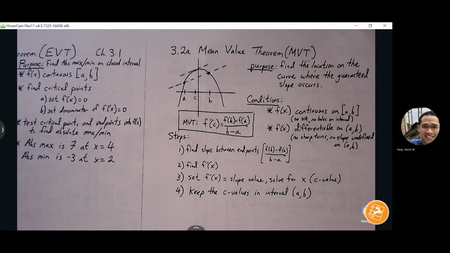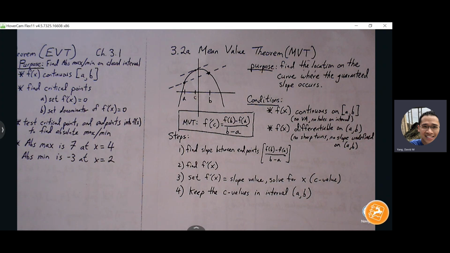Then we found one part of the information that we need, okay? We know that the slope that we're after is a slope of 2, or whatever that slope is between the endpoints, and somewhere along that curve, there must be at least one location where there's that slope of 2. The way we do that is now we go to our derivative. We go to our slope formula, we set the derivative equal to that target slope, and then in return, the derivative will allow us to find that location on the graph where that specific steepness is occurring. Maybe there's at least one, maybe there's more than one, but at least we can find one location, if not more, where that behavior is occurring.